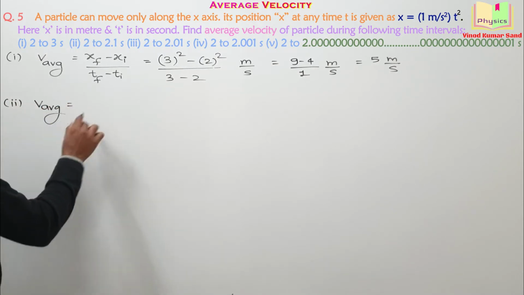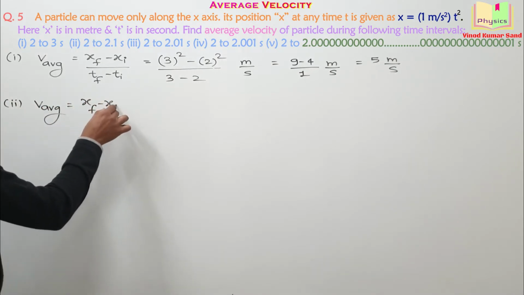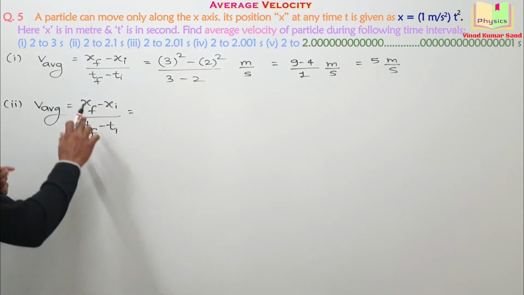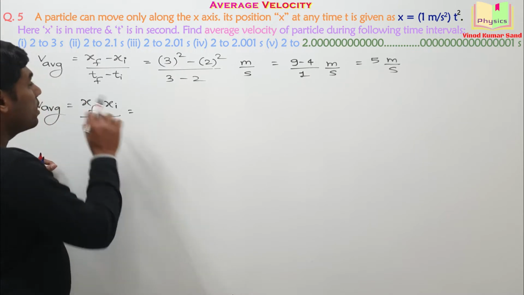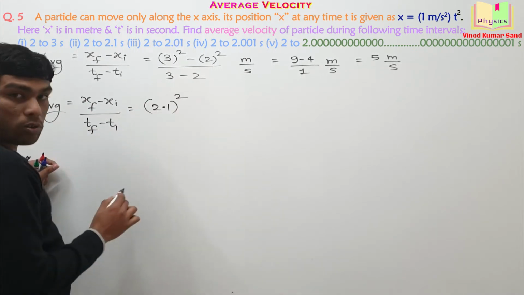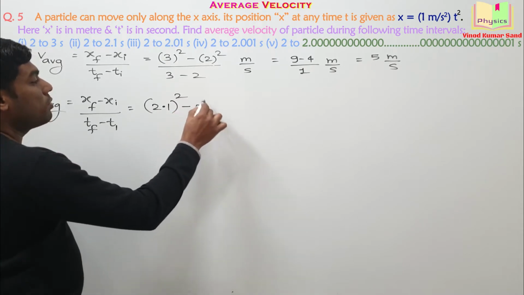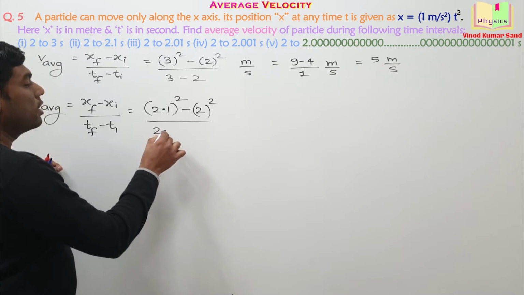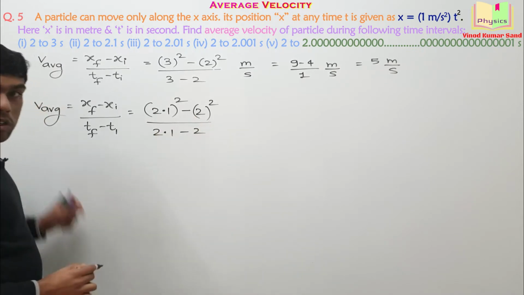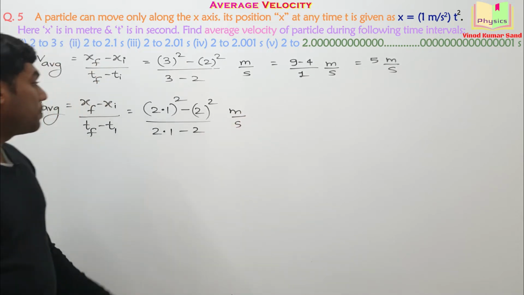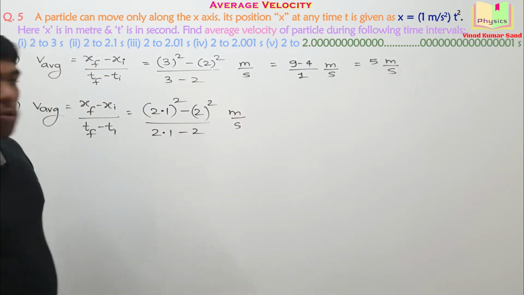Again, the average velocity will be equal to x final minus x initial divided by t final minus t initial. Here the final moment of time is 2.1 second. So x final will be 2.1 whole square, x initial will be 2 whole square, divided by 2.1 minus 2. And the unit will be meter per second. How much is the 2.1 whole square?